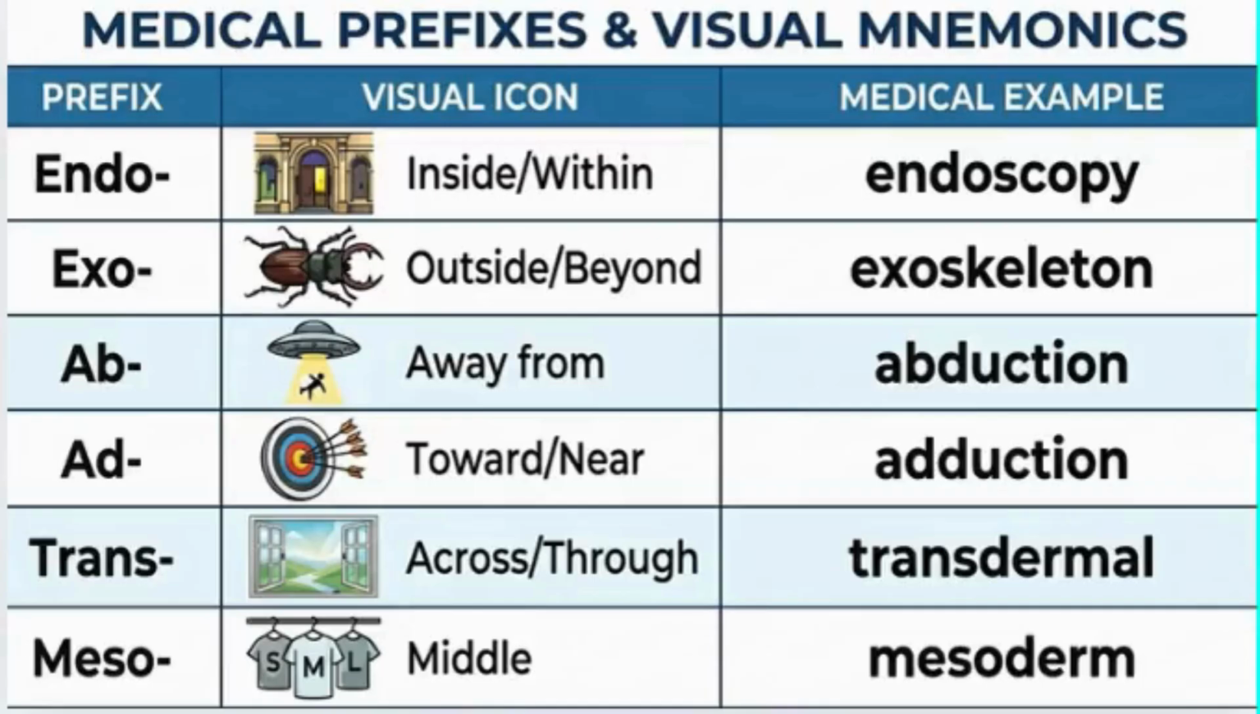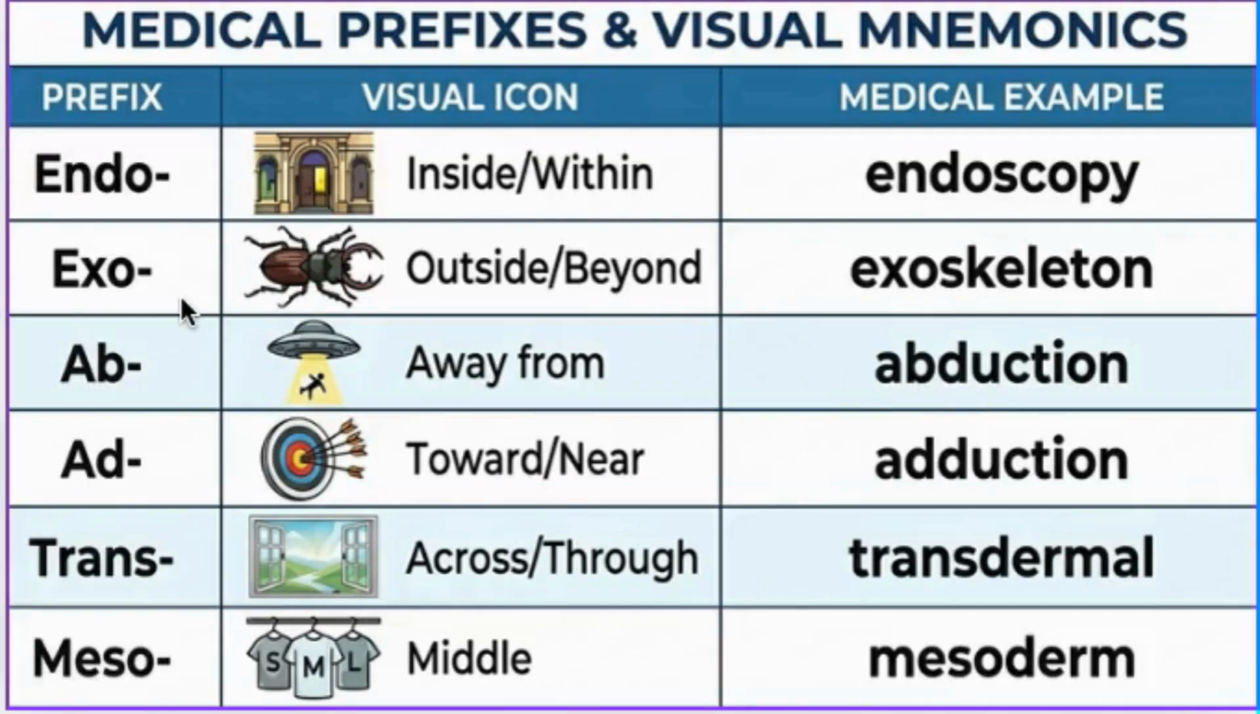Endo means inside. Intra also means inside. Remember an entrance door leading inside. For example, endoscope or endoscopy. Exo or extra means outside, like an exoskeleton on the outside of a beetle. For example, we have exocytosis.